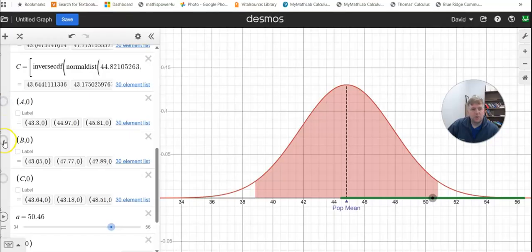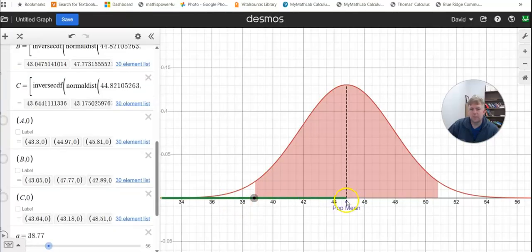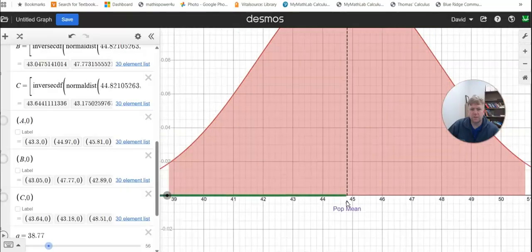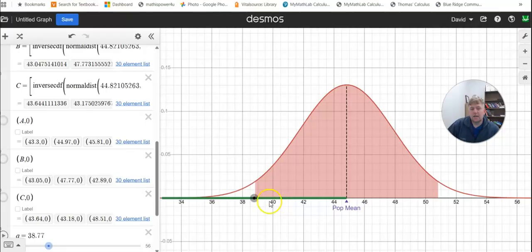All right, switching to the B, you can see the same thing. Most of these are within the interval. There's just one now that doesn't fall in the interval. So if I center it there and I turn off these, I'm not in the interval. And then the same thing with C. If I turn it on, I got one now down on the low end that is not in the interval. So because of that, it does not contain the population mean. Just barely misses it, but it misses it nonetheless. So that's the idea. All these other sample means are going to contain the population mean.